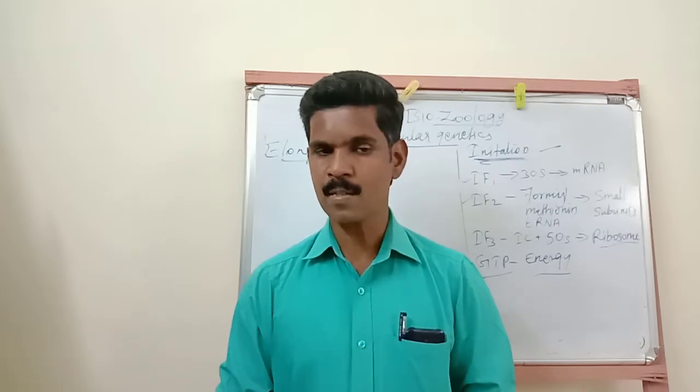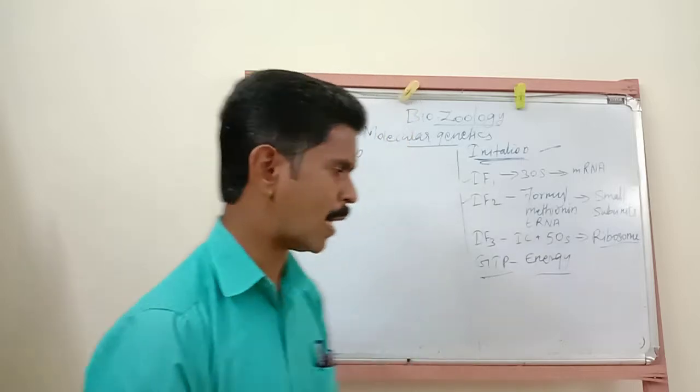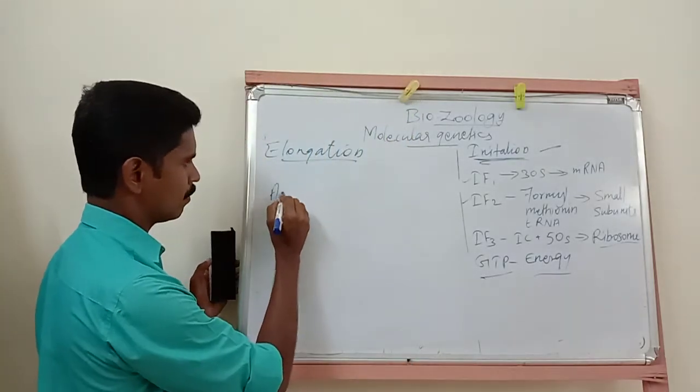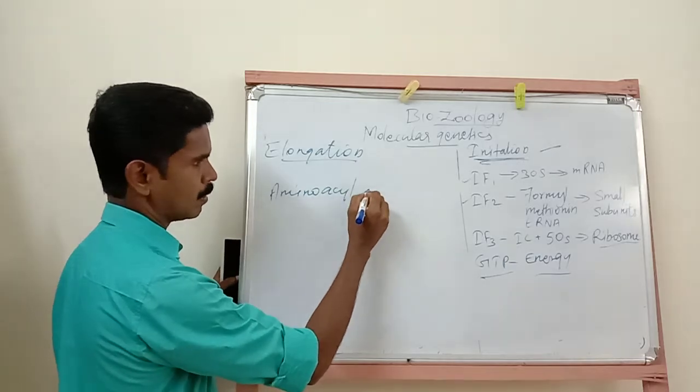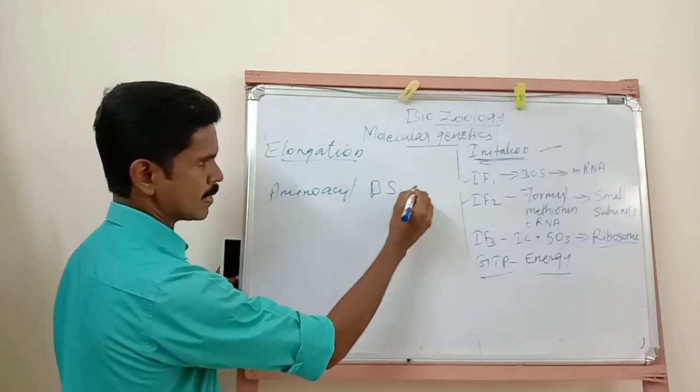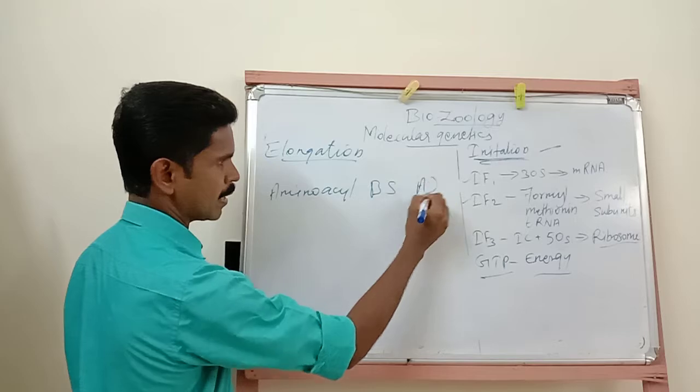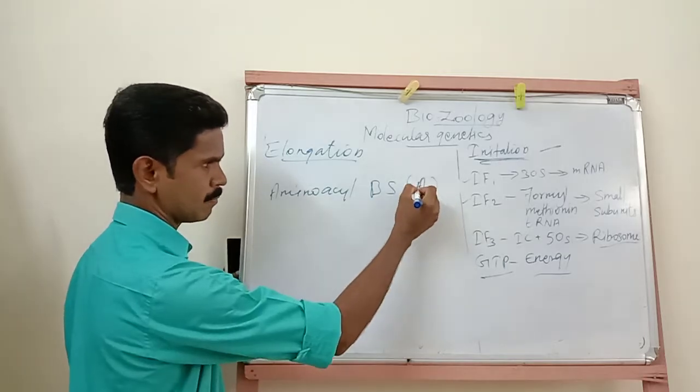The first binding site is called the amino acid binding site. In short, we can say A site.